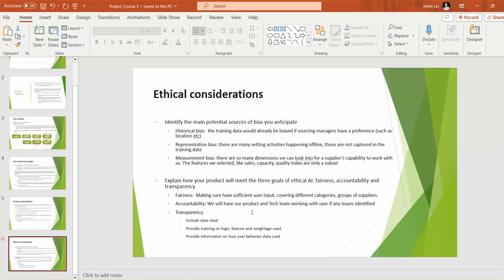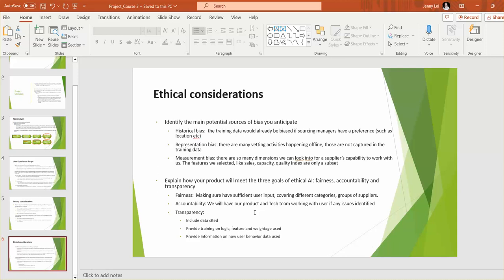Transparency is we will definitely let the user know where we got the source data and cite the data source, etc. And also we'll provide sufficient training for them to understand the logic behind the model, what the key features we use are, and what the weightages are, and we will be really open to discuss with them and make any modifications.